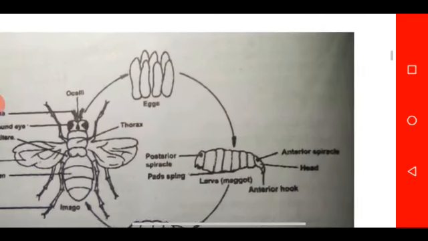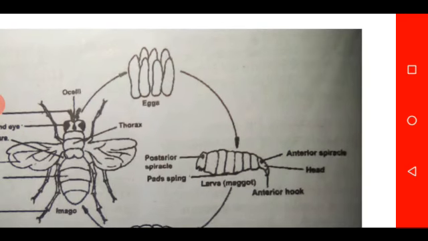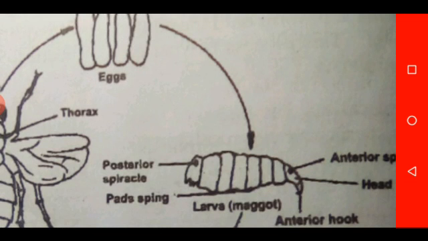As you can see, the eggs laid by housefly develop, each of these eggs develops into a maggot or larva stage. And we mentioned that the larva stage contains about 12 segments. It's divided into 12 segments. And we have a pair of spiracles, one at the posterior end and the other one at the anterior end.